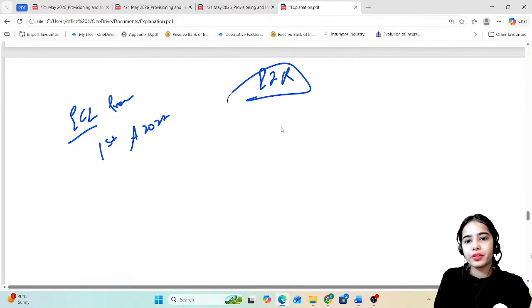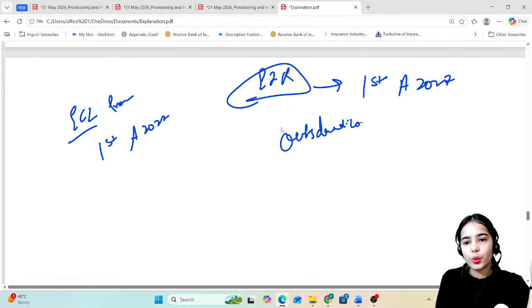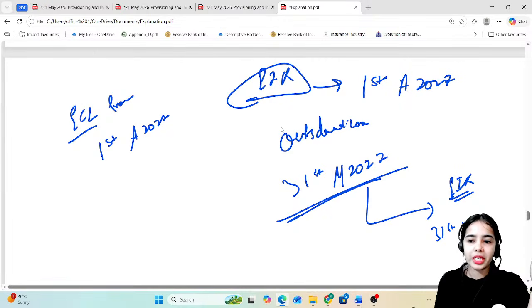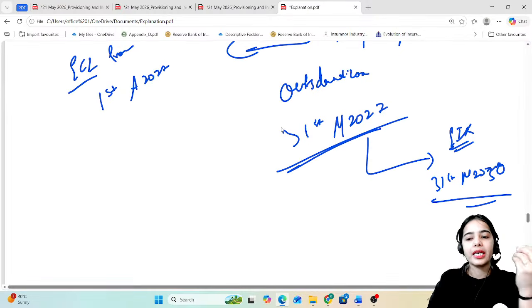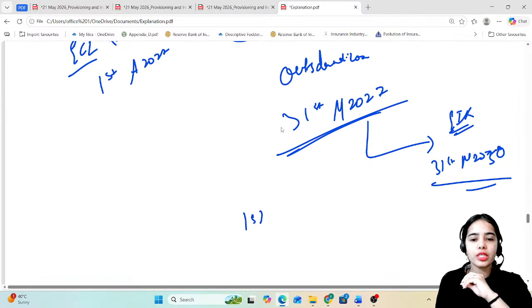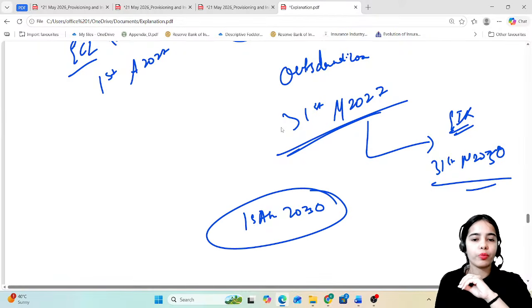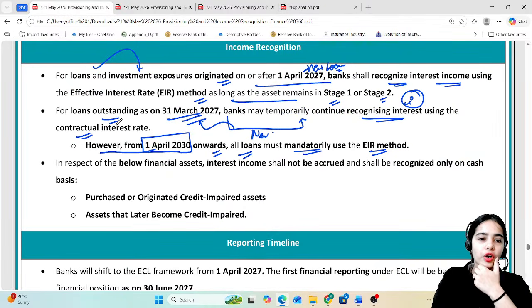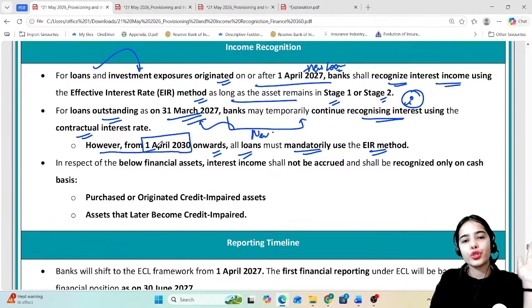The EIR, effective interest rate, has to be followed for all the new loans from 1st April 2027, but for the old outstanding loans, that are outstanding till 31st of March 2027, for them the EIR has to be adopted by 31st of March 2030, so that from 1st April 2030 all the loans, previously outstanding loans and the new loans, they have the effective interest rate. Okay? So from 1st April 2030 onwards, all the loans should have EIR.